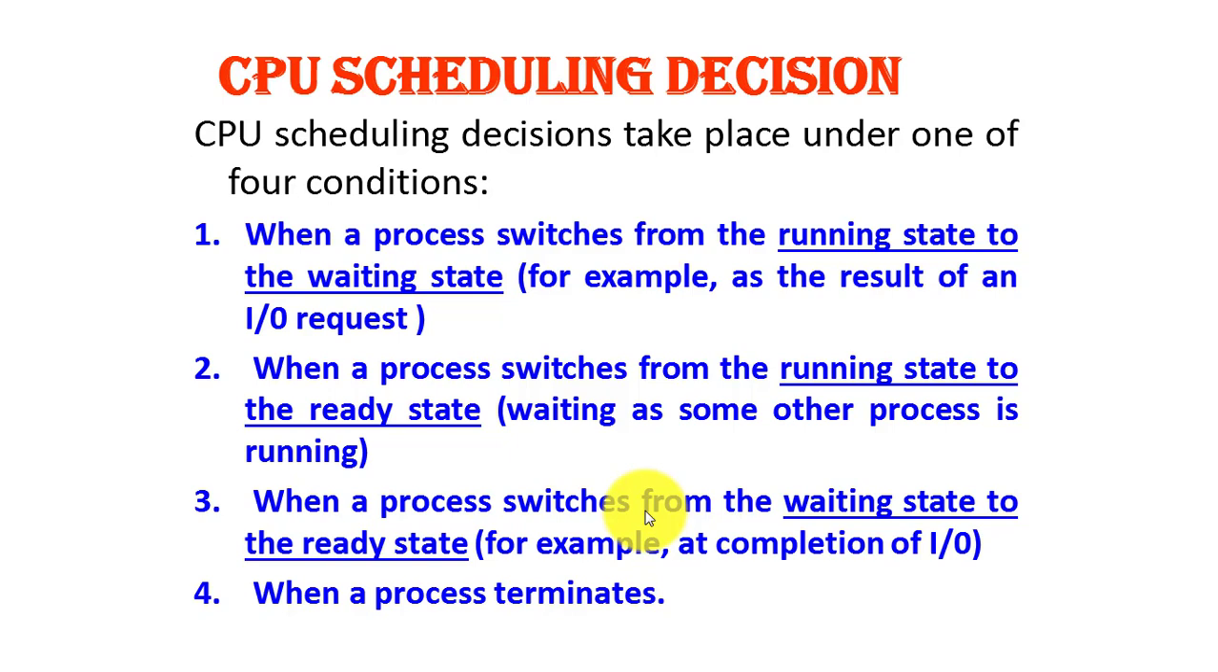Now, as I have already told you, in ready state the process is not waiting for any IO operation. It is only waiting for the attention of the processor. Most probably this happens after the completion of IO. And the last condition is when a process terminates. So these are the four conditions under which the CPU scheduling decision takes place.